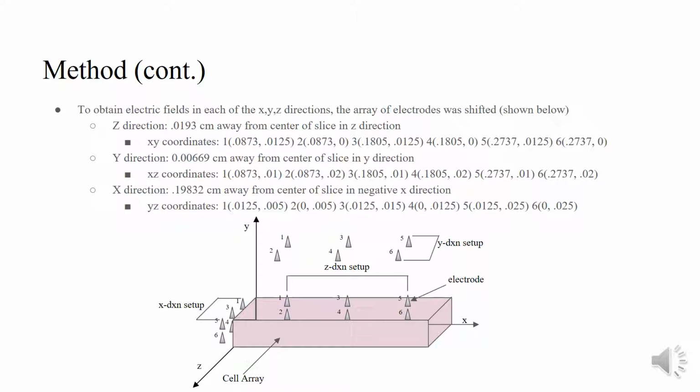And then in the X direction, we're about 0.2 centimeters away, since that's the longest direction of cells. There's 200 cells in that direction, so we want to make sure it's far enough away that we have a good idea. So yeah, we'll set those up and then look at the electric field decay at each of those electrode points.